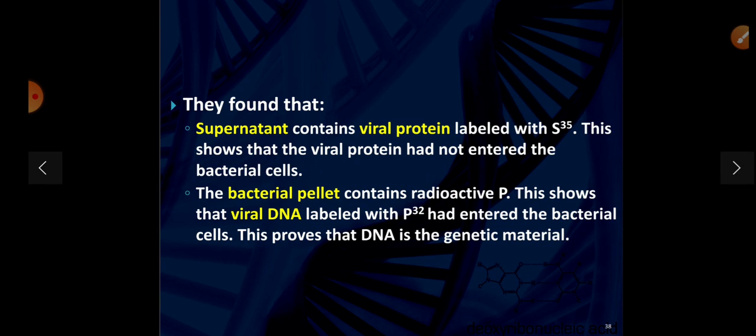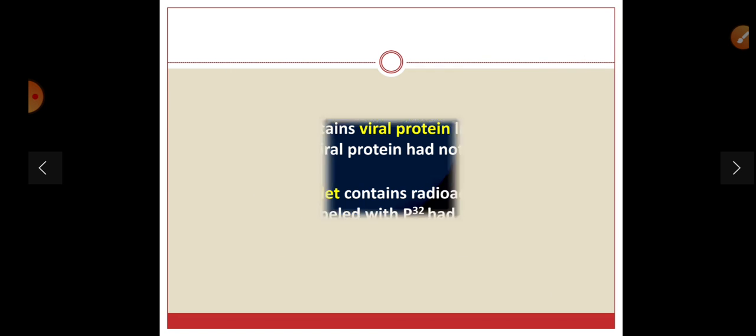So he concluded that the supernatant contains viral protein labeled with S35. This shows that the viral protein had not entered the bacterial cell. The bacterial pellet contained radioactive phosphorus. This shows that viral DNA labeled with phosphorus 32 had entered the bacterial cell. This proved that DNA is the genetic material.